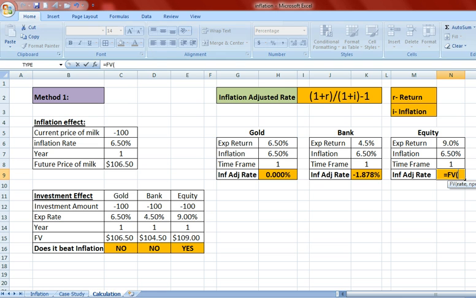Let us see what equity gives as the inflation adjusted rate. 1 plus 9% divided by 1 plus 6.5%, minus 1, which is 2.347%. So even in this method you can see the positive yield given by equity, which does beat the inflation. So both the methods prove that equity is the only asset class which predominantly beats the inflation in a significant manner.